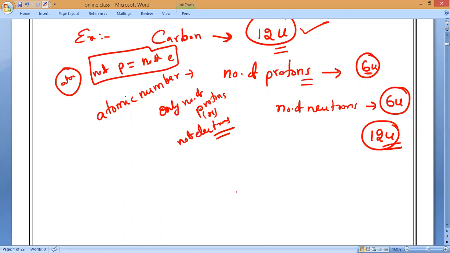Yes. In any atom, the number of protons is always equal to the number of electrons. But the number of protons and the number of neutrons may or may not be equal.